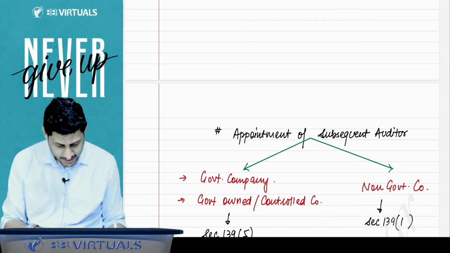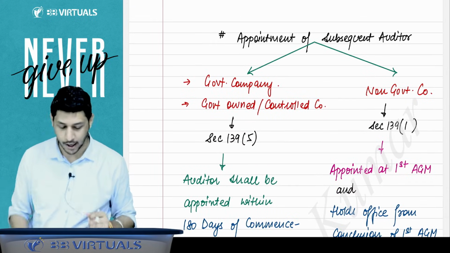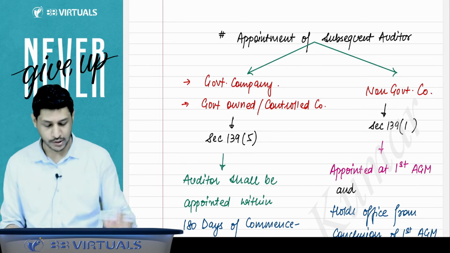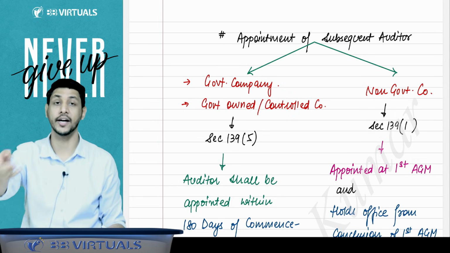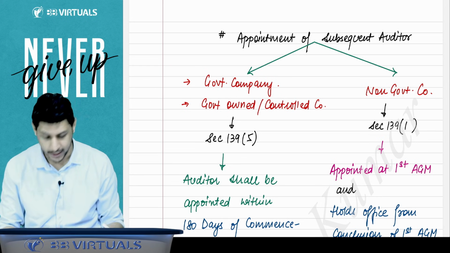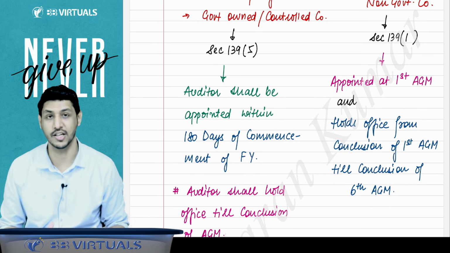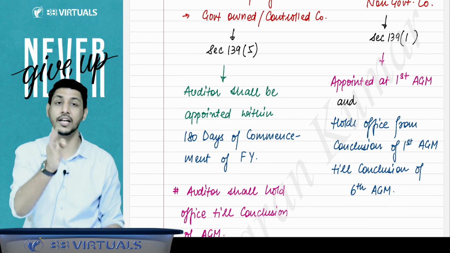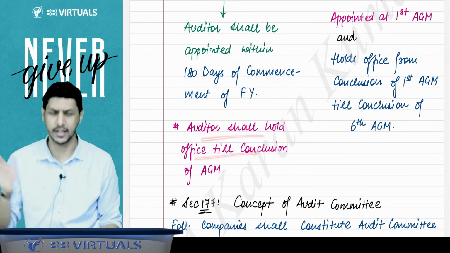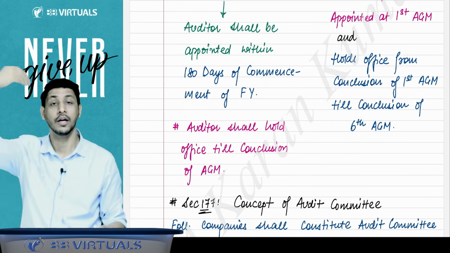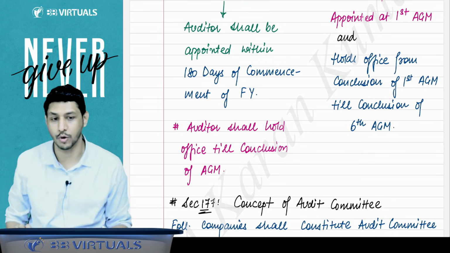Now we will discuss the appointment of subsequent auditor. That is very important. First we talk about the government company or a government owned or controlled company. If the subsequent auditor is to be appointed there, then the auditor shall be appointed within 180 days of the commencement of the financial year. Whenever the financial year commences, within 180 days you have to appoint the subsequent auditor, and that auditor shall hold office till the conclusion of the coming AGM. After that, the new financial year will commence, a new auditor will be appointed, and that auditor will hold office till the conclusion of the AGM.